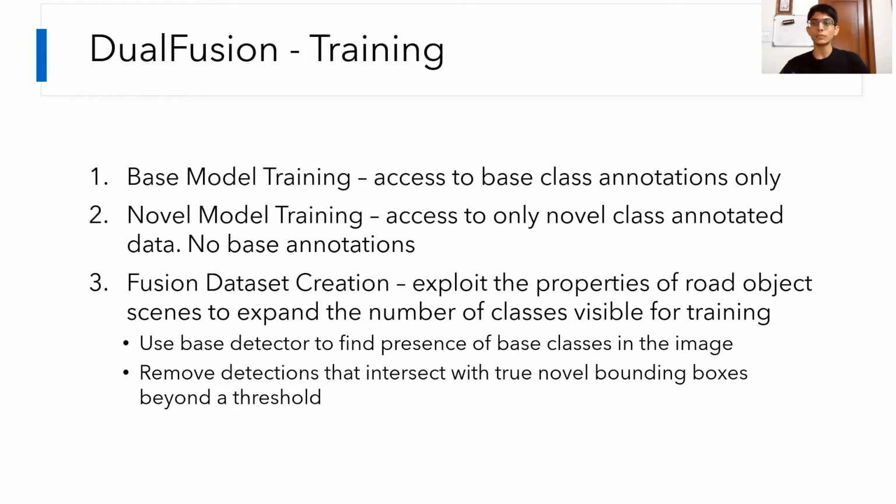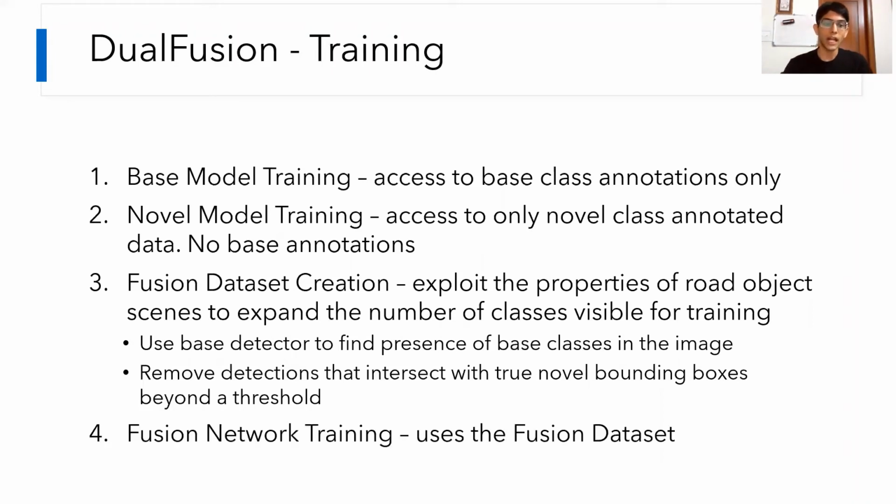That being said, because we're using road object scenes, we know that there's a very high likelihood of base classes being present in these images, just that they're not annotated. And so we use a base detector to find the presence of base classes in these images. Once we do that, we remove detections that intersect with the true novel bounding boxes, and we create a new data set, which contains true novel annotations and mined base class annotations. And we feed this to the fusion network, which is then trained on this data set.